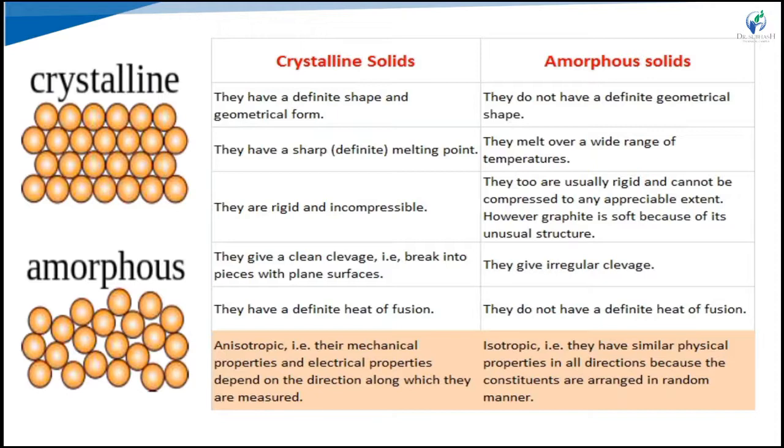Crystalline solids are anisotropic, so their mechanical and electrical properties depend on the direction along which they are measured. Amorphous solids are isotropic and have similar physical properties in all directions, because their constituents are arranged in a random manner. In crystalline form, many crystal forms exist, which we call polymorphs. They have different melting points, densities, and solubilities, so the properties differ with the different forms.